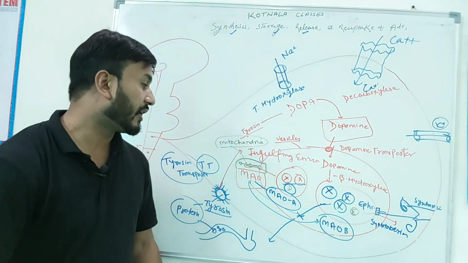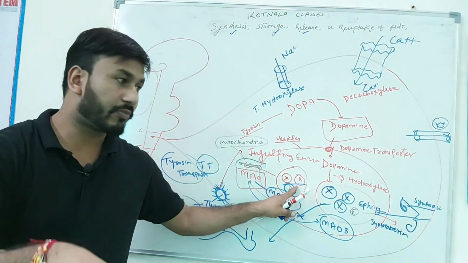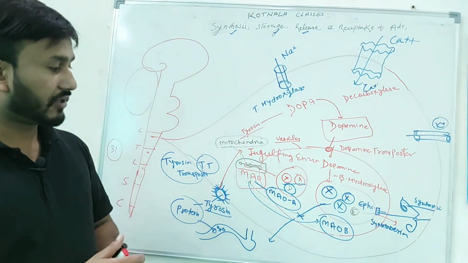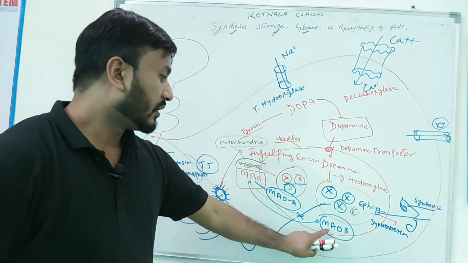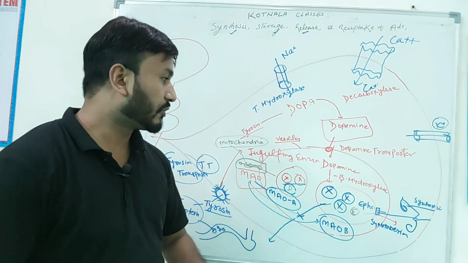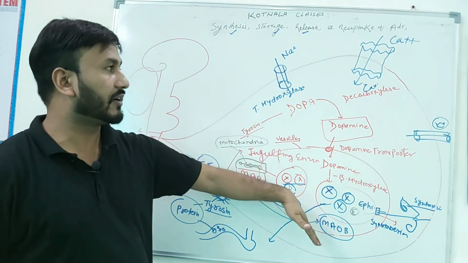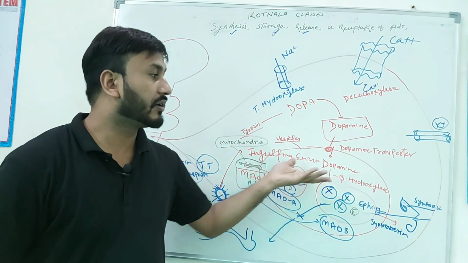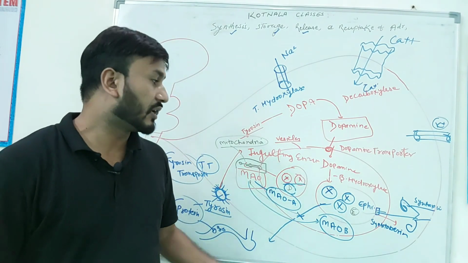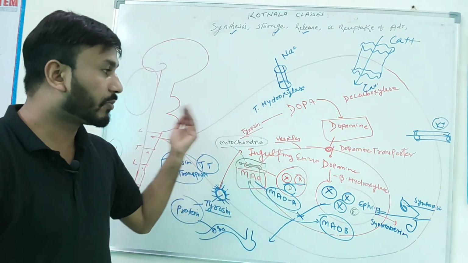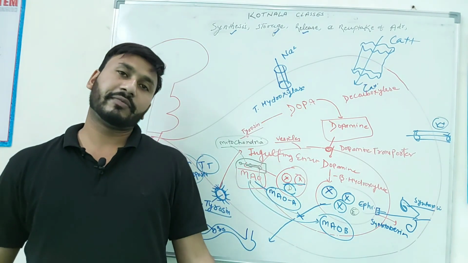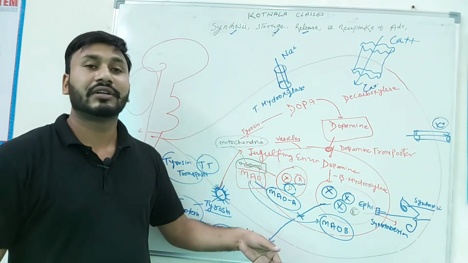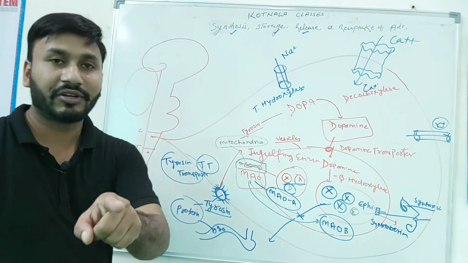What is the role of MAO-A? MAO-A is the eater for dopamine, MAO-B is the eater for epinephrine. Okay, that means if you really want to save the dopamine, suppose dopamine has lower activity in the nerve ending due to overexpression of MAO, what happens? Dopamine isn't synthesized, isn't stored in vesicles and isn't released. Whenever dopamine is not released, your motor activity becomes loose, right? Whenever motor activity becomes loose, you need more synthesis of dopamine.